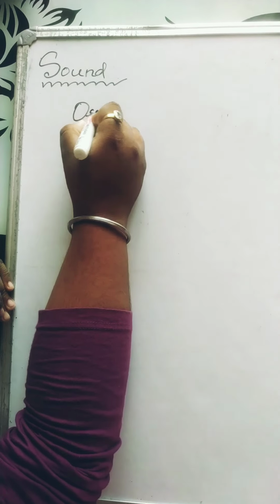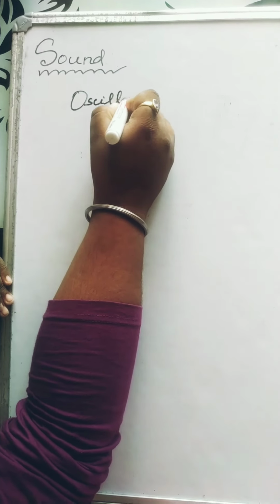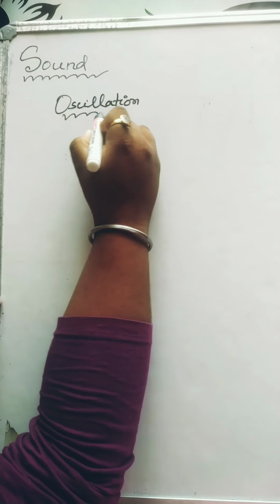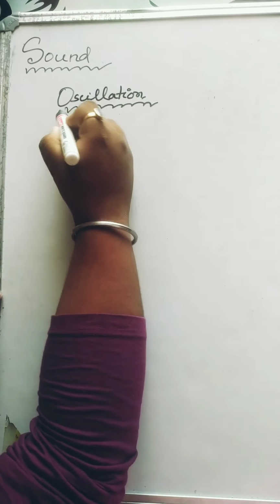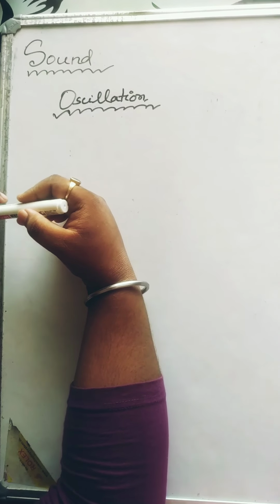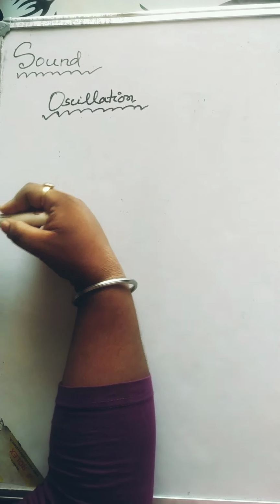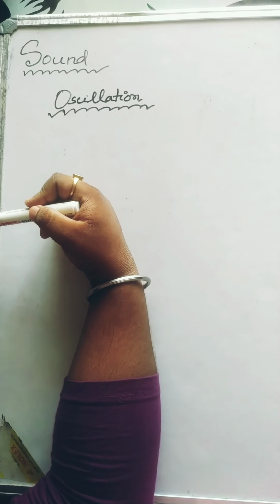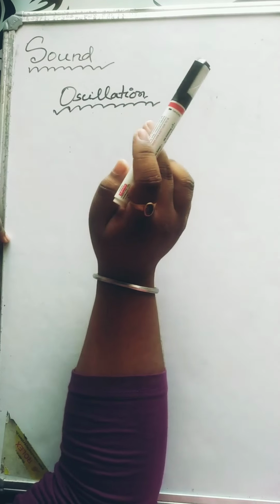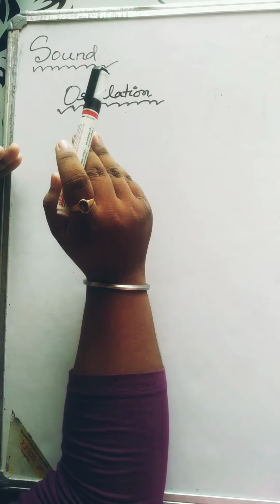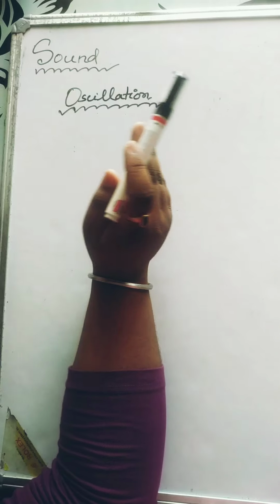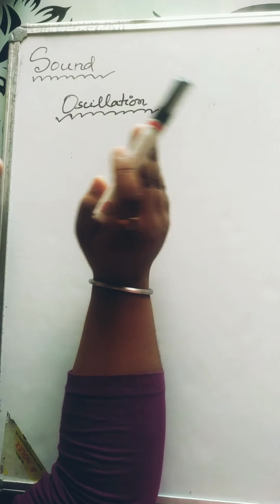Now, what is oscillation? Just like vibration, oscillation is a to and fro movement between 2 points at regular intervals of time, right? So vibration and oscillation, the movement is almost similar, to and fro movement, but the only difference is in terms of frequency.